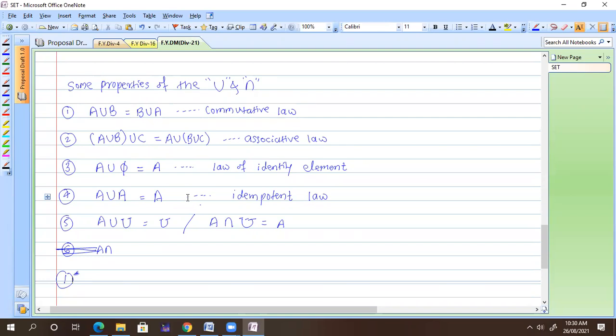Sir, which is the fifth law? The fifth law is nothing but this. Oh, this is the universal law. It is just an identity, simple. We also call it the universal law because the intersection law is already given. So A union universal set, we call it the universal law, but it is not that important. Okay. Clear to everyone?